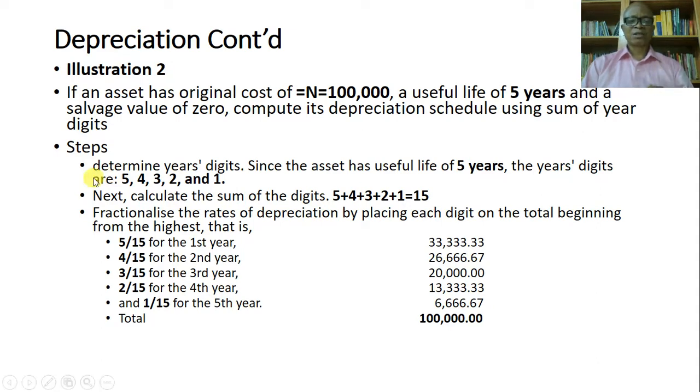Next you calculate the total: 5 plus 4 plus 3 plus 2 plus 1, making it 15. Then fractionalize the rate of depreciation by placing each digit over the total, beginning from the highest.